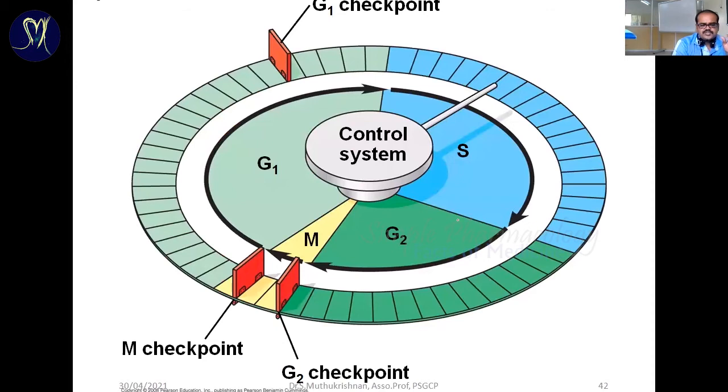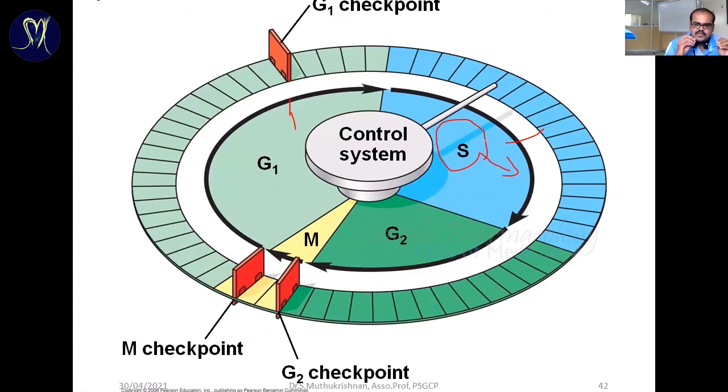In this process, we know the major step is S phase. The S phase is nothing but the synthetic phase. S is called the synthetic phase. Exactly, your chromosomes are synthesized. That means they are going to double in this phase only. That means synthetic phase. G1 phase is called the pre-synthetic phase.